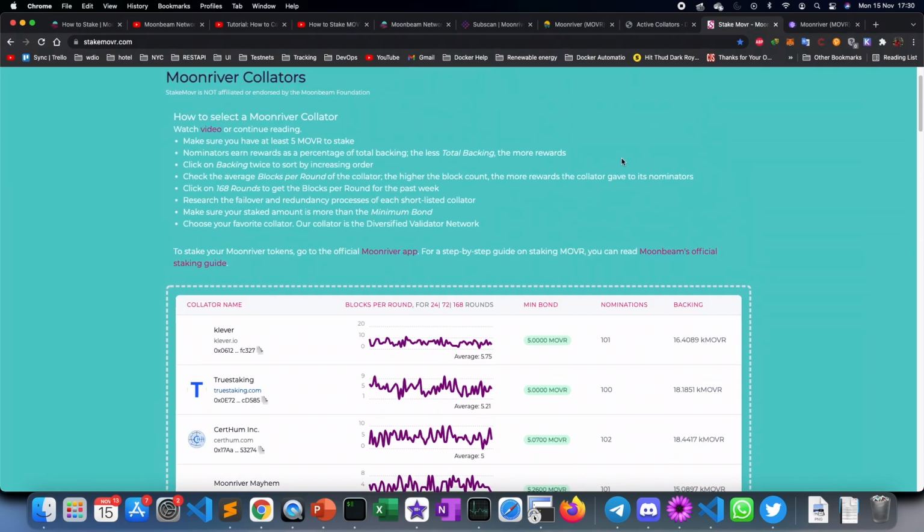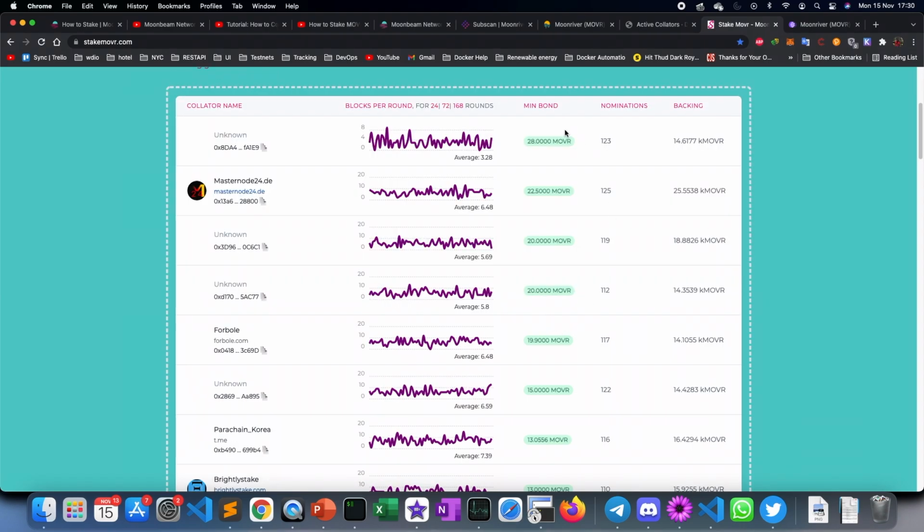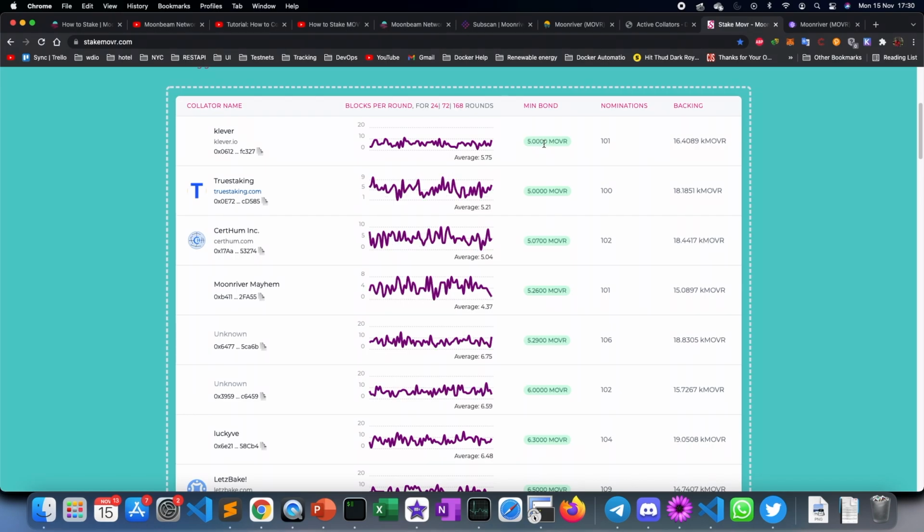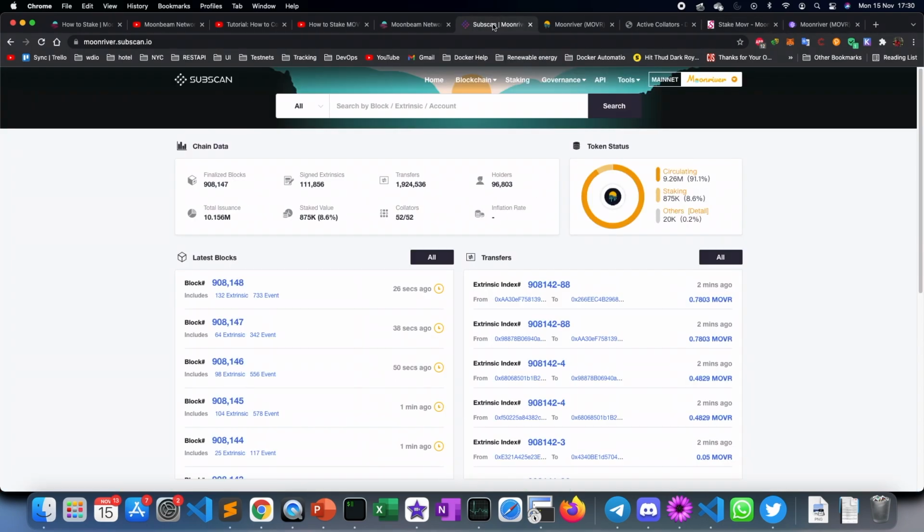So here, for example, if you wanted to find out the minimum bond that is required for staking, you can see that for this particular collator it is 22.5. Whereas if you have only 15, then you're better off choosing another collator who has a lower criterion. Here you can see that to be in the top 100 of that particular collator, it's enough if you have 5 Movr. So you can find the information and cross-check with the different